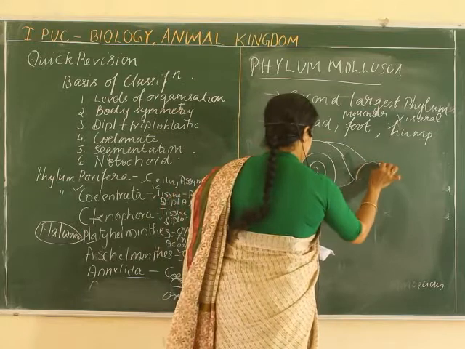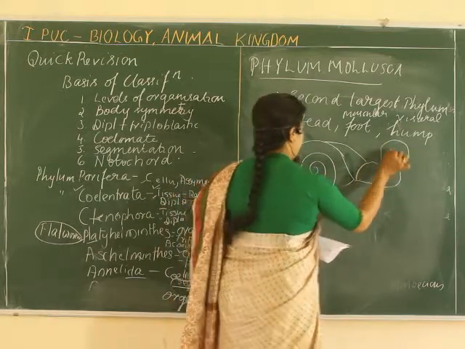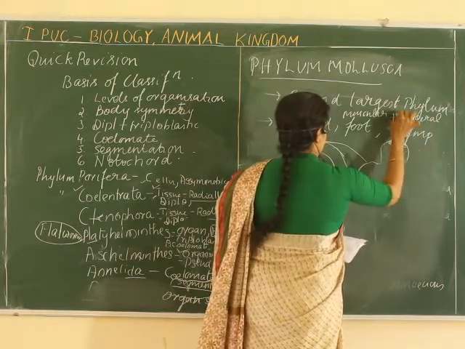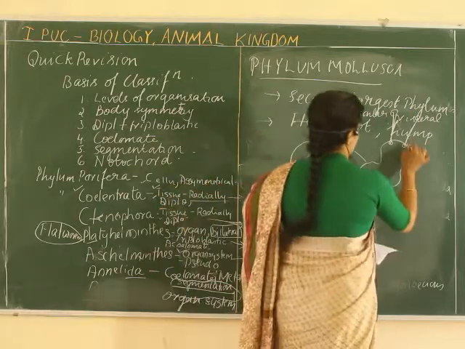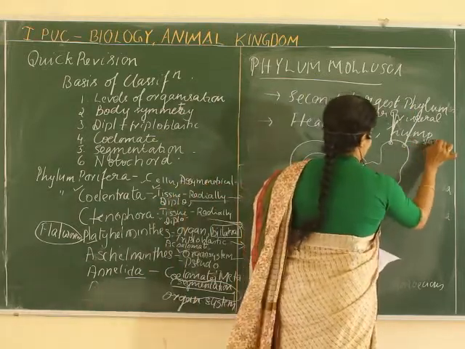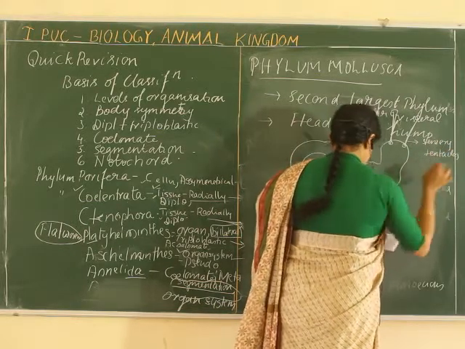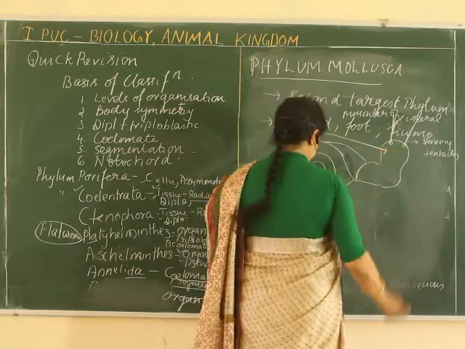you can see there is a head part, which has sensory tentacles. This region is the head.